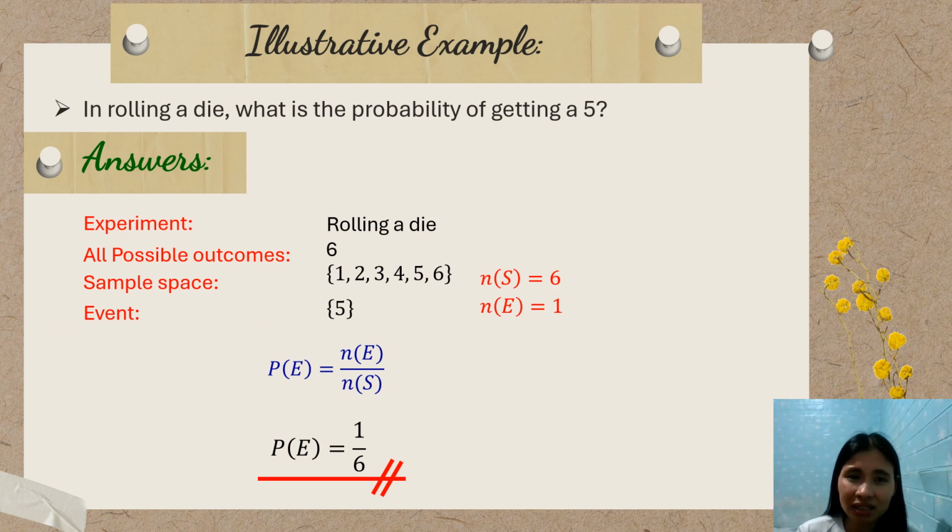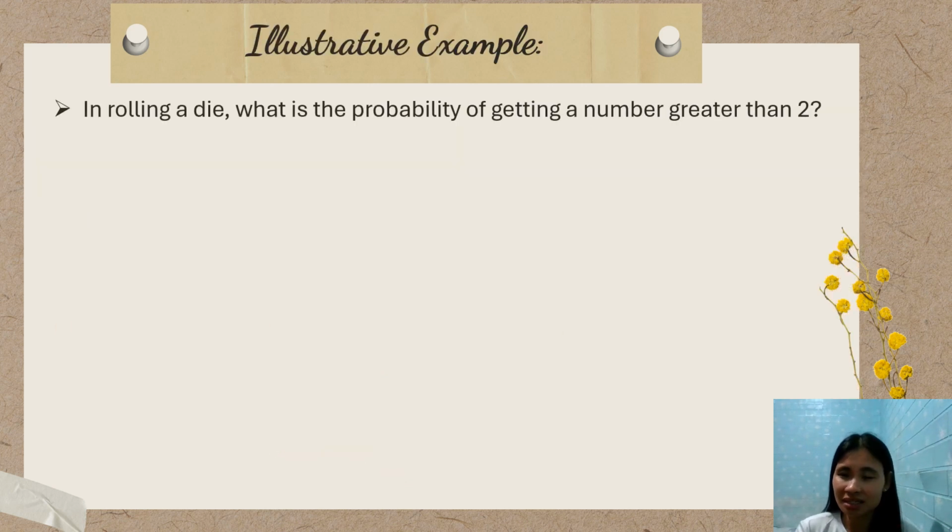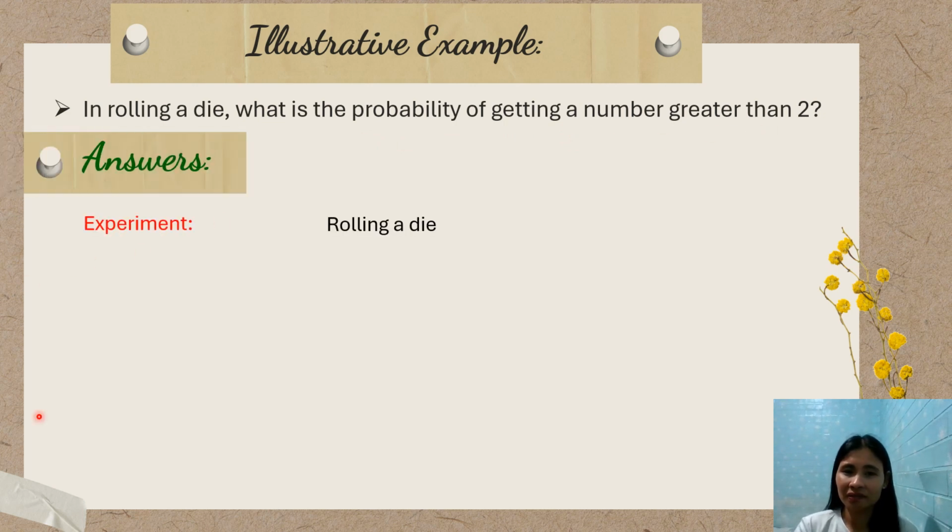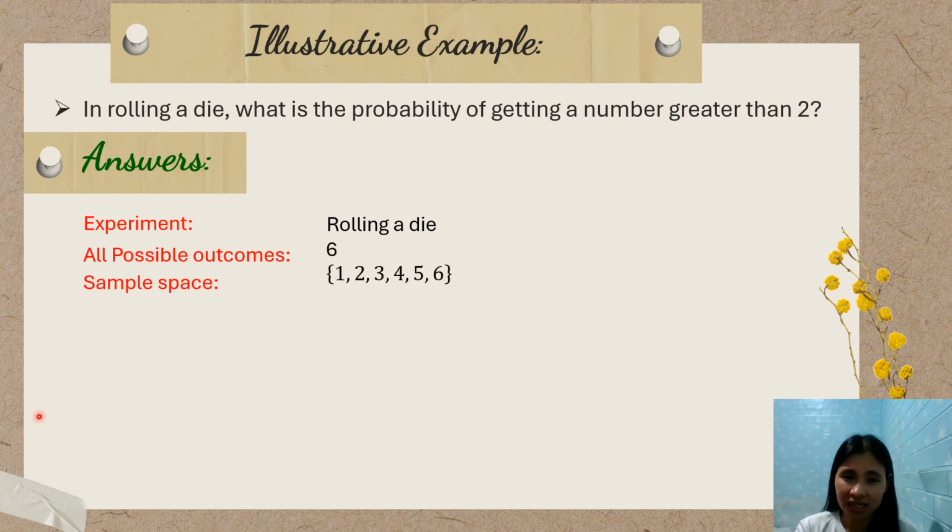Now, let's have another example. This time, still rolling a die, but the question is, what is the probability of getting a number greater than 2? The experiment is the same, rolling a die, and all the possible outcomes are still 6: 1, 2, 3, 4, 5, 6. From the outcomes, what are the numbers that are greater than 2? We have 3, 4, 5, and 6. Meaning, our event is 3, 4, 5, and 6, and the cardinality of our event is 4.